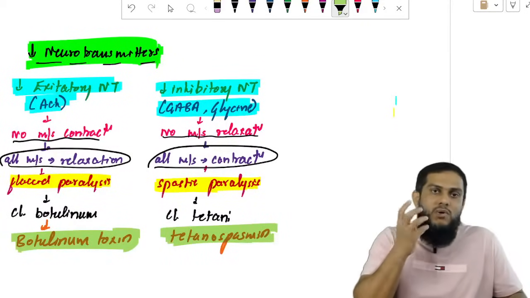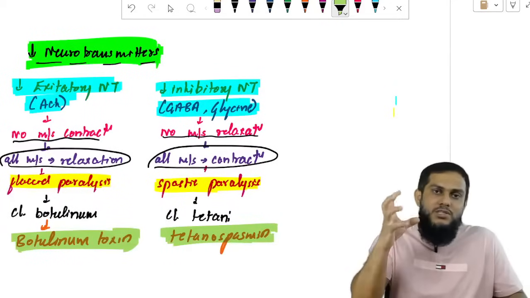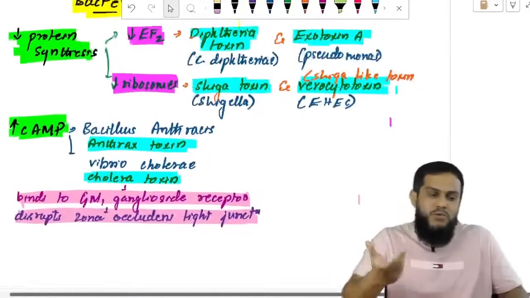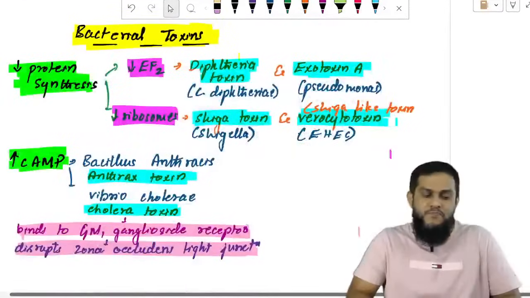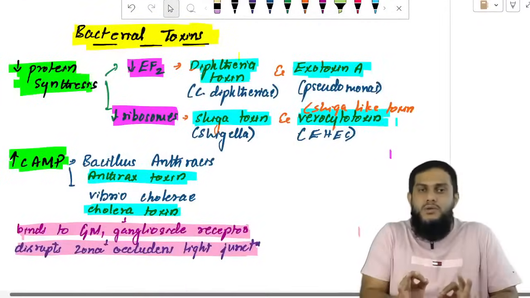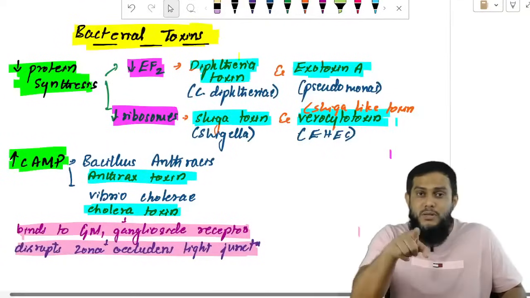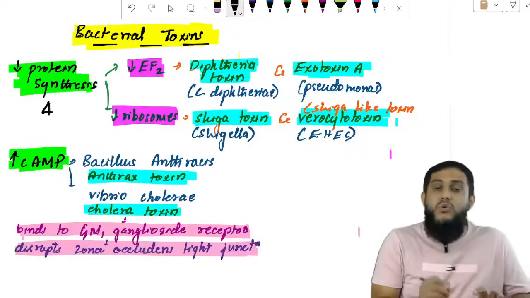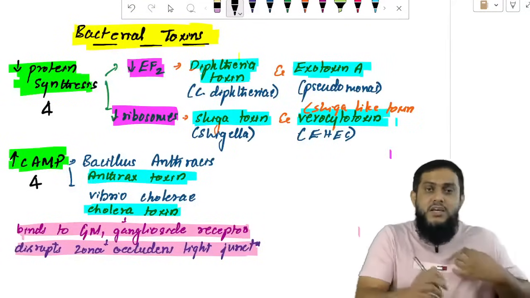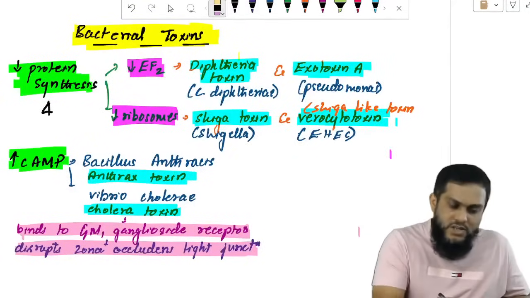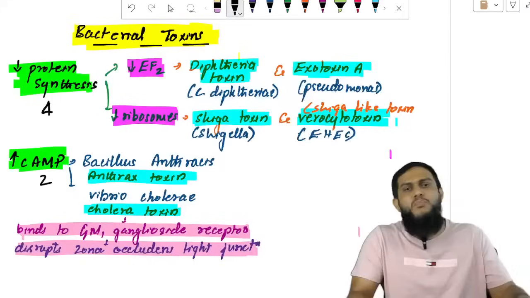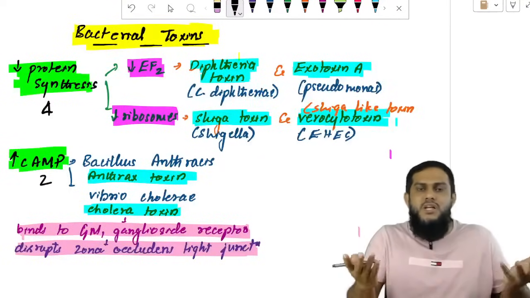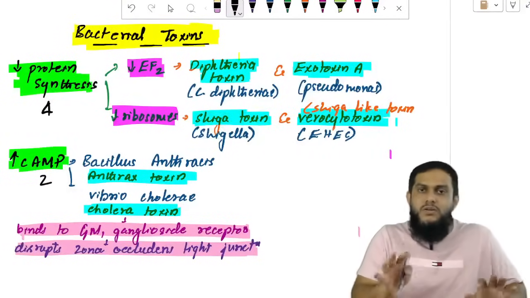The jaw will get locked. Why? Because all the mastication muscles go into contraction, so movement does not happen. Anyway, these are the important toxins. Four toxins act by inhibiting protein synthesis, and two toxins act by increasing cyclic AMP. There are many more, but I have given the important ones which are needed. In a 2.5 hour class, what else can you discuss? Important.